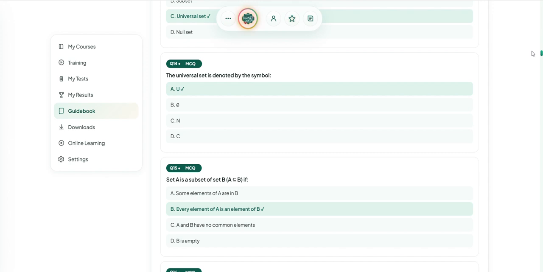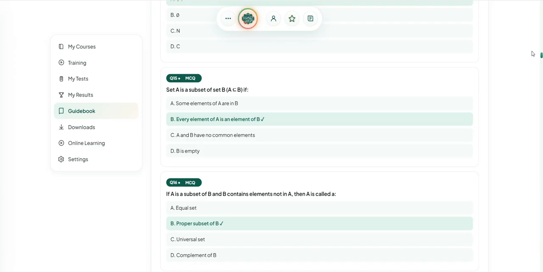Set A is a subset of set B if every element of A is an element of B. Set A is a subset of set B.